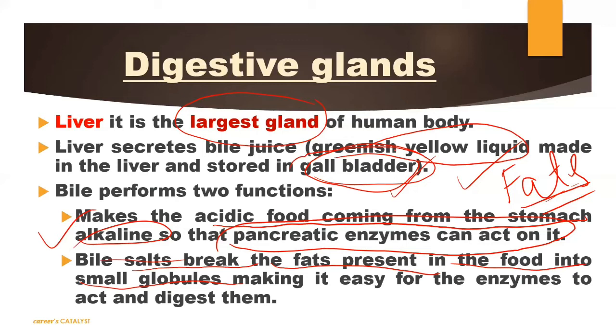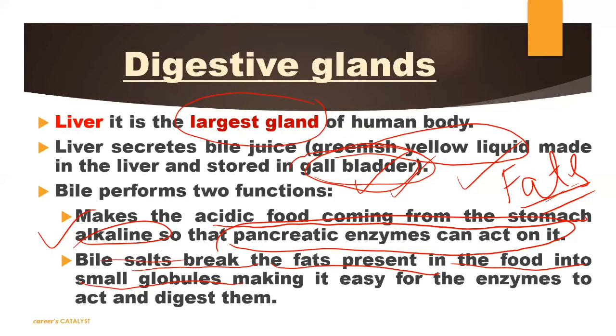So obviously, at first it is stored in the gallbladder, and when it is required, it gets transferred from the gallbladder to the small intestine. Now sometimes our gallbladder gets damaged. Sometimes we have stones in the gallbladder, so sometimes we need to remove our gallbladder.